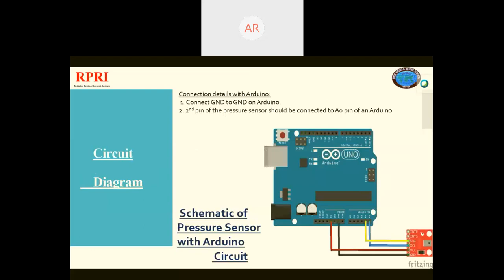Here you can all see the connection details of the Arduino with the pressure sensor. We should always connect the GND pin of the pressure sensor to the GND pin of the Arduino unit, and the second pin of the pressure sensor should be connected to the zero pin of the Arduino.